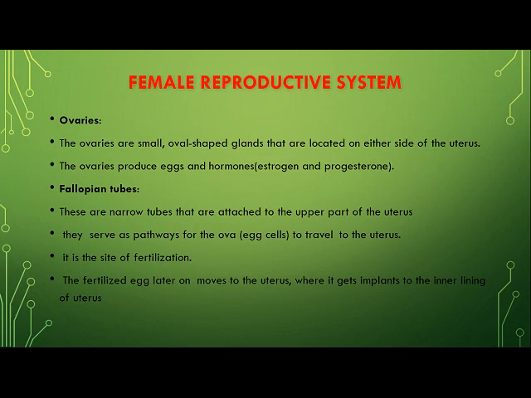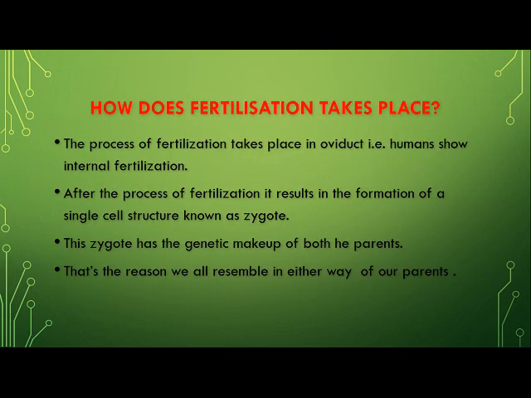Once the process of fertilization takes place, the fertilized egg, which is now known as the zygote, slowly moves to the uterus, where with the help of the hormones estrogen and progesterone, it gets implanted, means it gets fixed in the inner lining of the uterus, where the formation of the placenta takes place, so that the young one is taken care of very nicely. Now, children, I hope you have understood the female reproductive system.